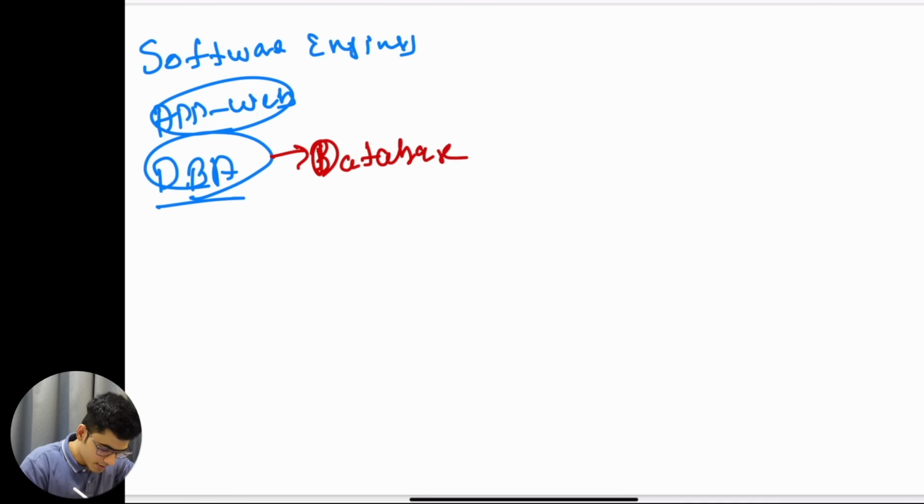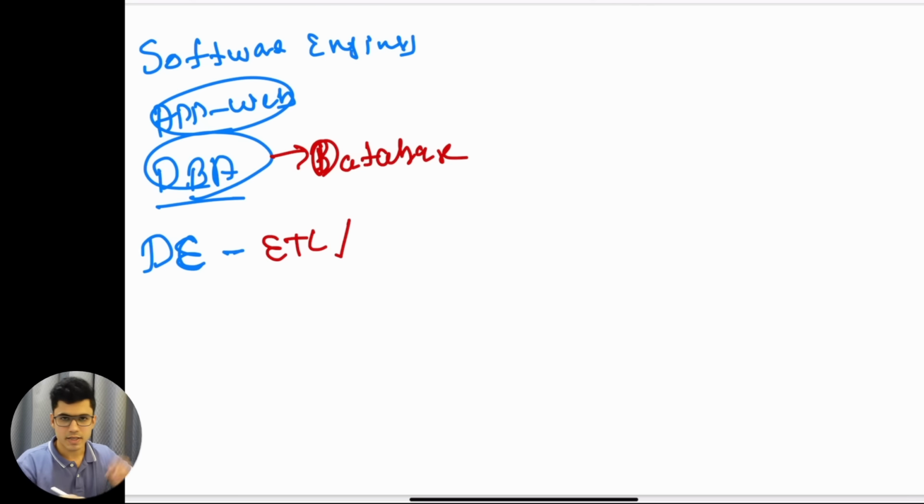Now who else do we have? We have data engineers. The role of data engineers has many different things. I'll tell you, it's to write the ETL pipeline: extract, transform, load. We have a dedicated section on this, but ETL is basically where we extract data from one end, we transform that data, and we load that data.